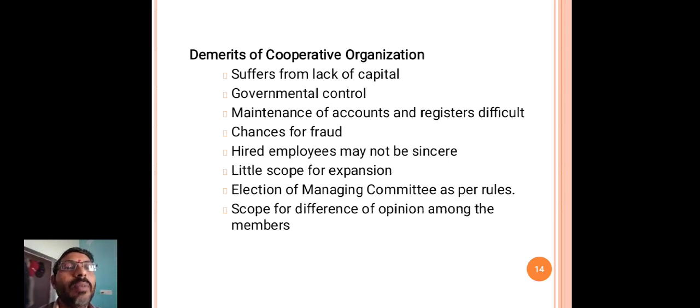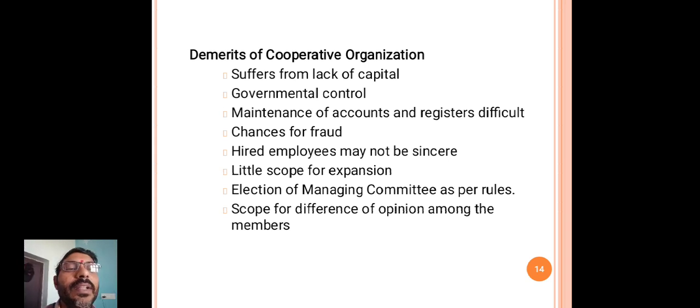It suffers from lack of capital, and there is governmental control, and the maintenance of accounts and registers is difficult. Chances of having fraud, and the employees hired or outsourced may not be sincere.